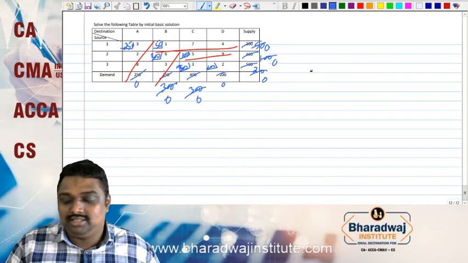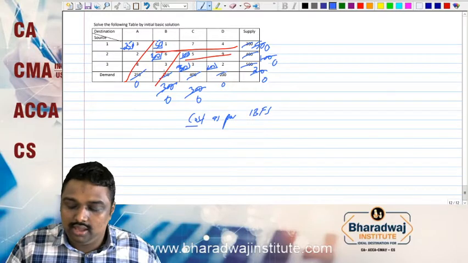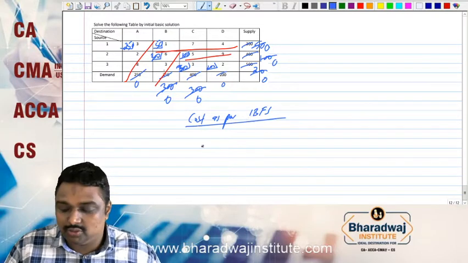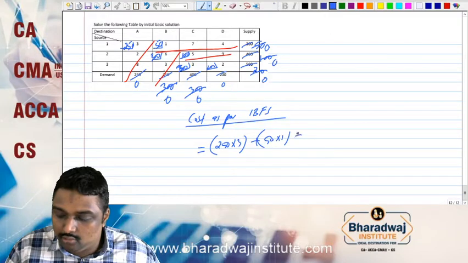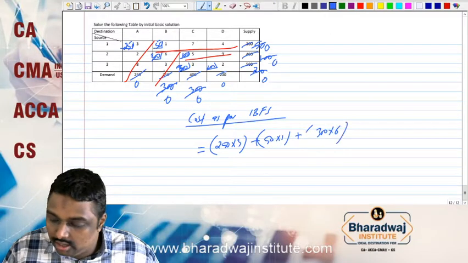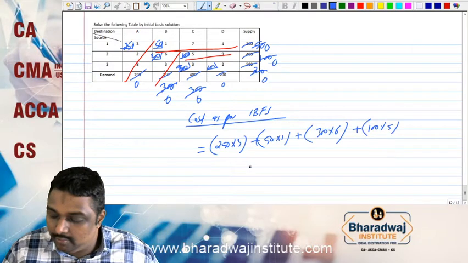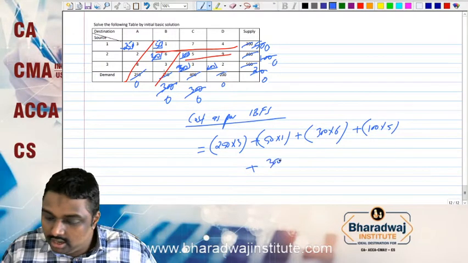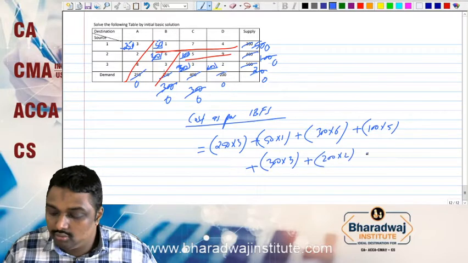That's all. So the step we have to do is cost as per IBFS. So how do we calculate the cost as per IBFS? 250 into 3 plus 50 into 1, 300 into 6 plus 100 into 5 plus 300 into 3 plus 200 into 2.